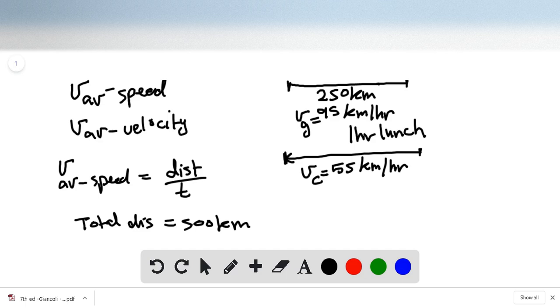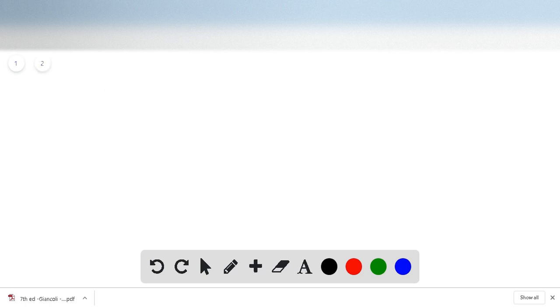So we know that v is distance over time. This means I can write time is equal to distance over speed. All right. So let's calculate the t going. t going is equal to distance going over the v going.